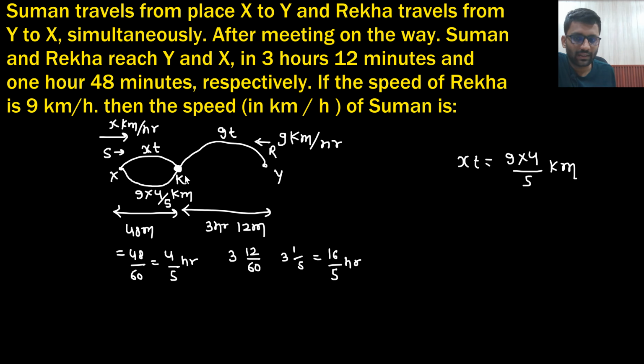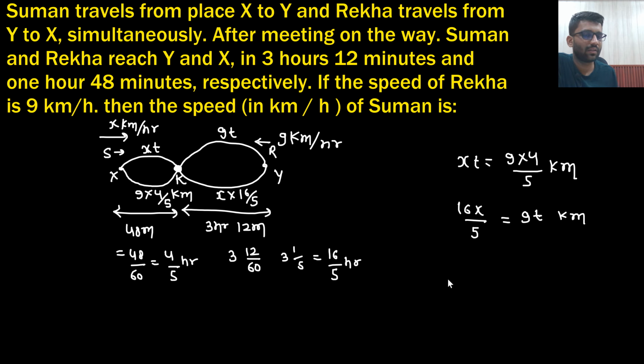And now what they are saying, Suman is going with speed x only, but the time taken by her would be 16 by 5 hours. So what will be the distance? That would be 16x by 5. And that would be equal to what? 90. Say yes or no. That would be equal to 90 only. So this is 90 km.